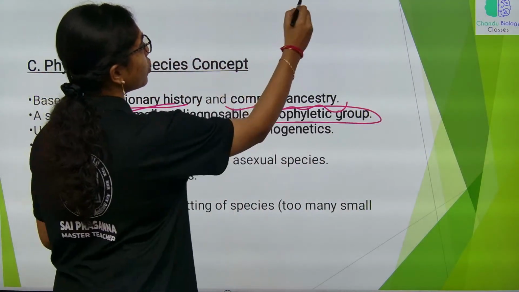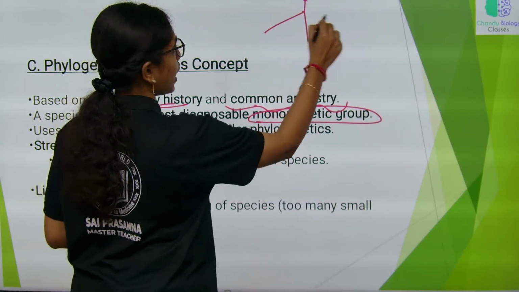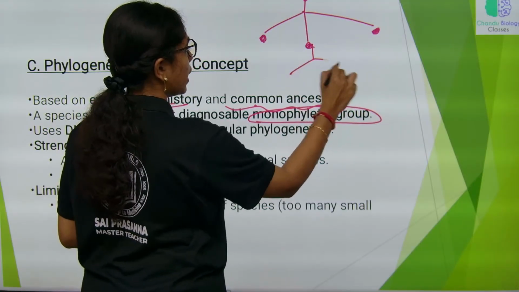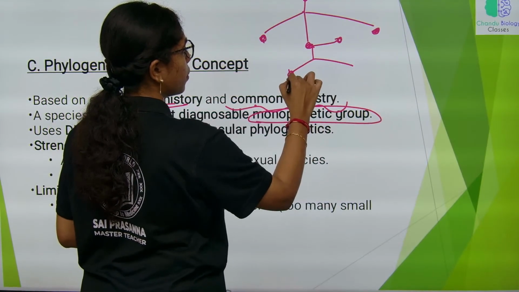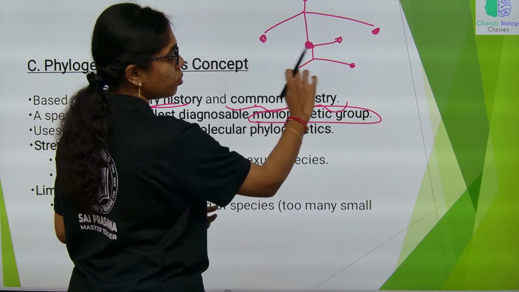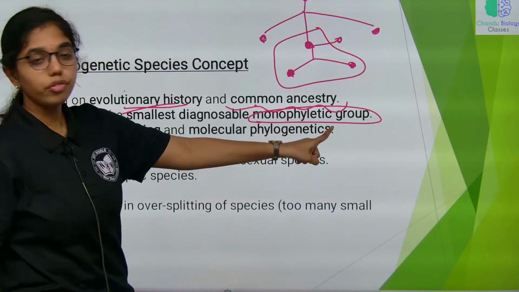When we consider a common ancestry and its offspring, this is the common ancestry for these two descendants, and we can consider this as one monophyletic group.